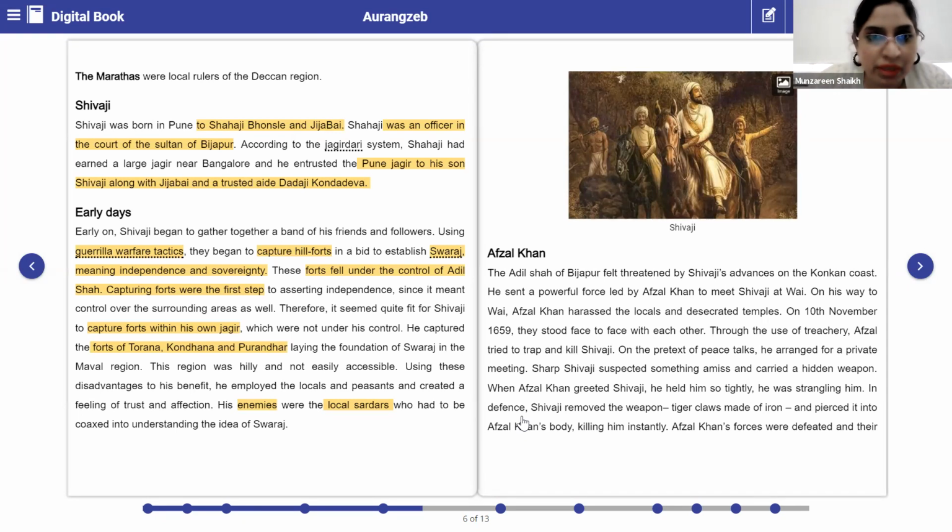Clear? Now Afzal Khan. We have come across this name before also. Let's revise once again. Adil Shah of Bijapur felt threatened by Shivaji's advances on the Konkan coast. He had sent a powerful force led by Afzal Khan to meet Shivaji at Y. Y is near Satara.